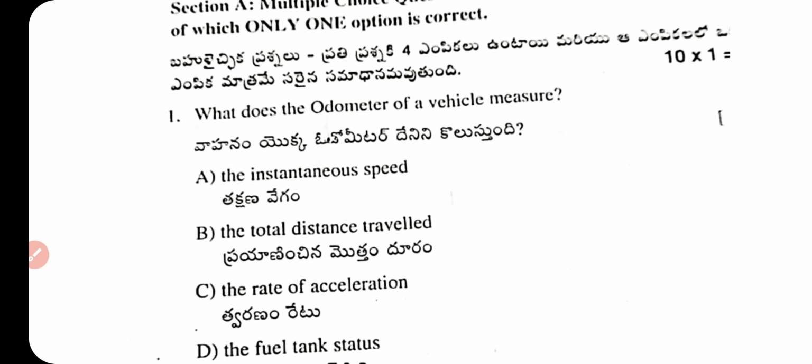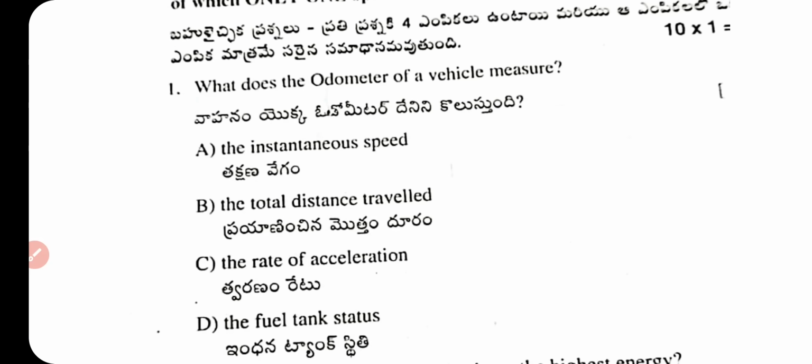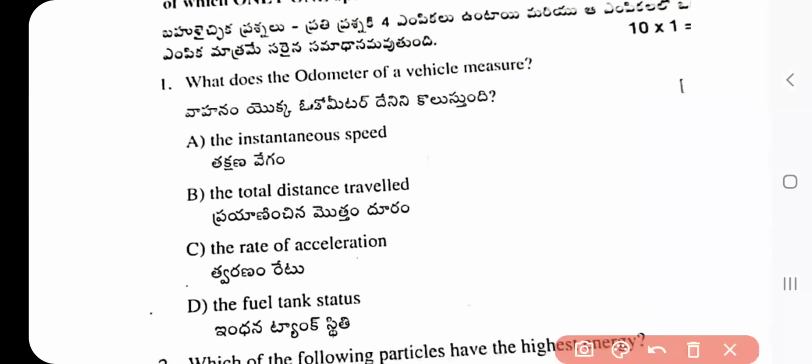Question number 1. What does the odometer of a vehicle measure? The instantaneous speed, the total distance travelled, the rate of acceleration, the fuel tank status. What is the correct answer? Option B, the total distance travelled. The speedometer measures speed while the odometer measures the distance covered. Option B is the correct answer of question number 1.